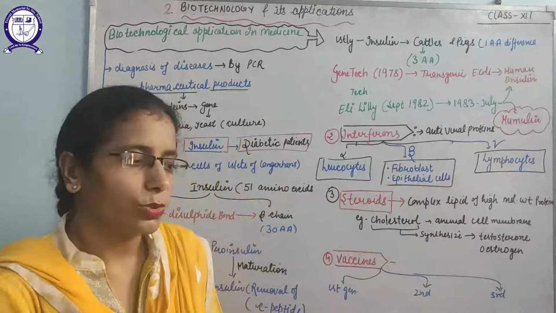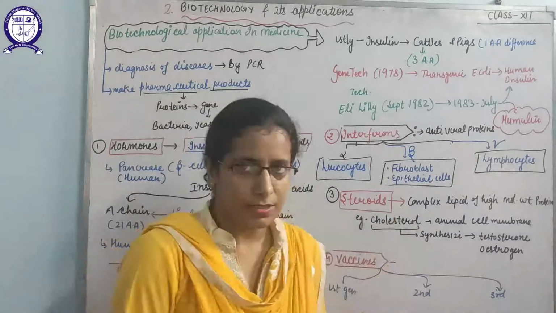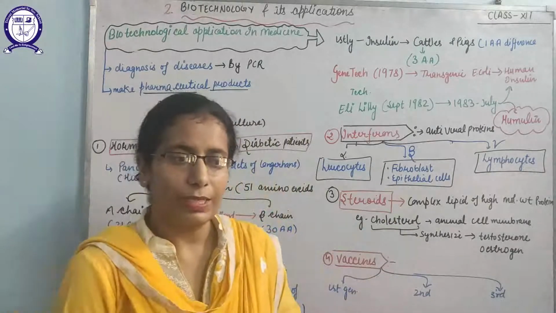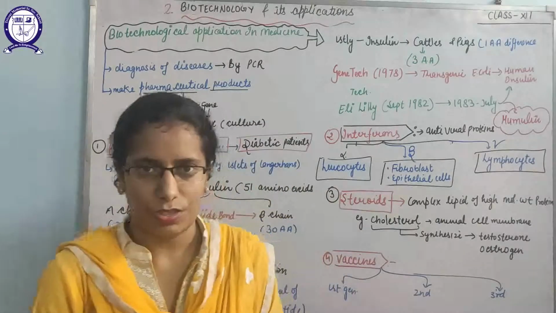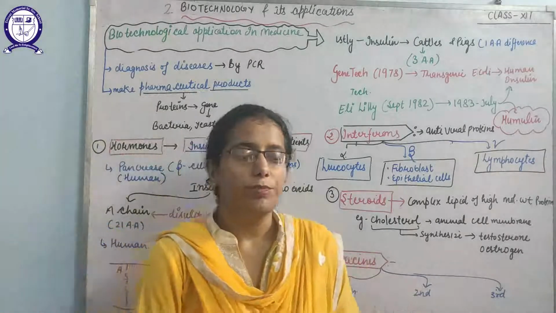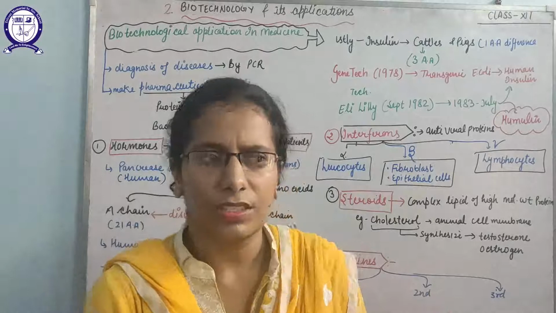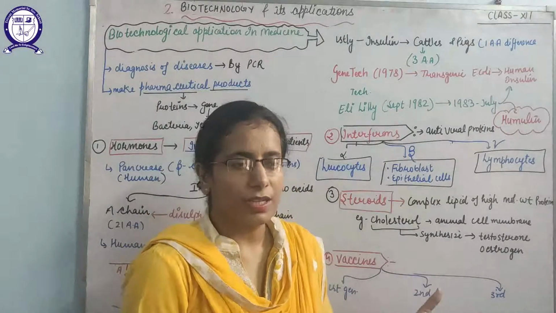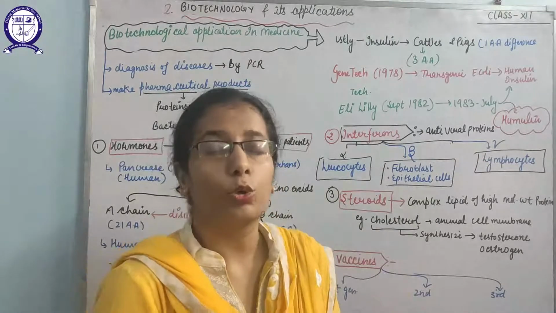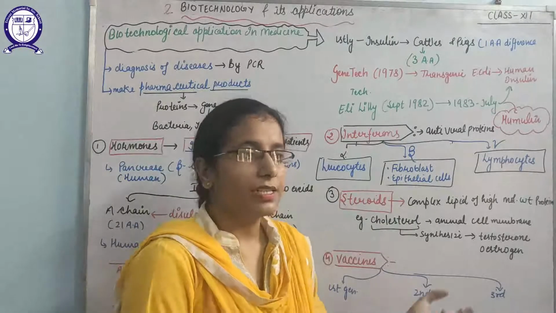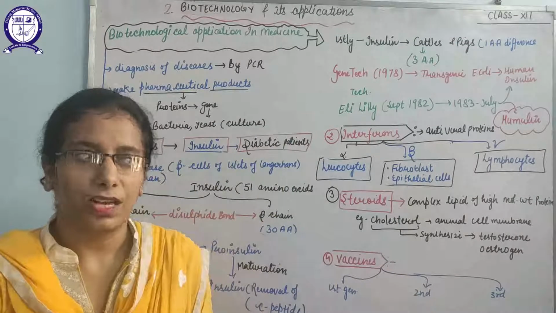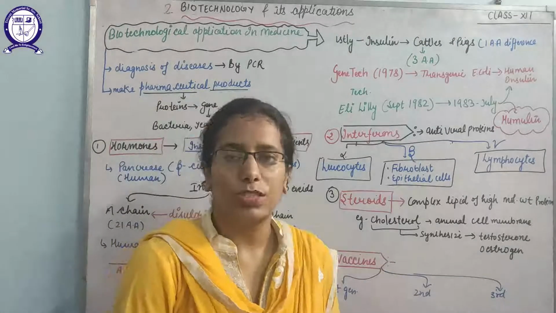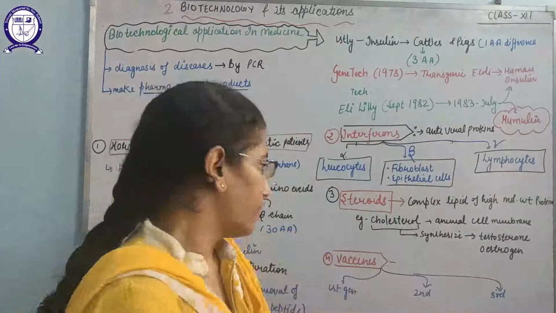So if we can synthesize these steroids with the help of biotechnological processes, we can use them for the treatment of a number of diseases like arthritis. These steroids can also be used to suppress immunity in autoimmune disorders. They can also be used to make a number of sex hormones that can be used as oral contraceptives.